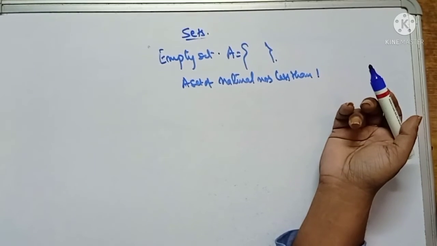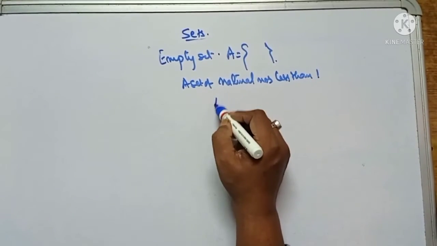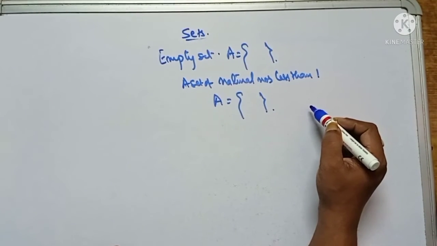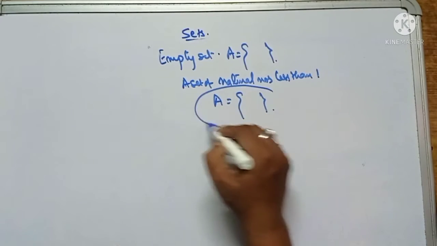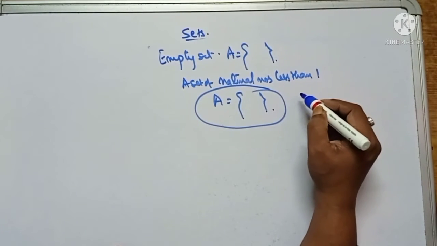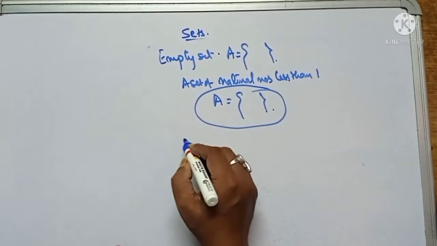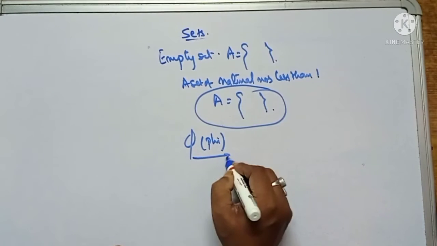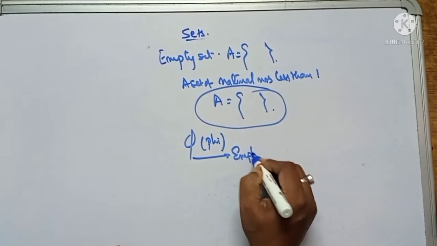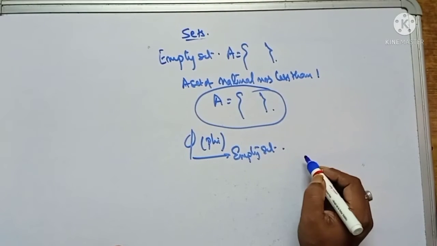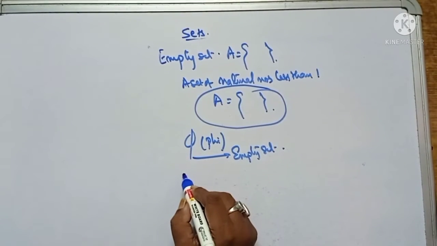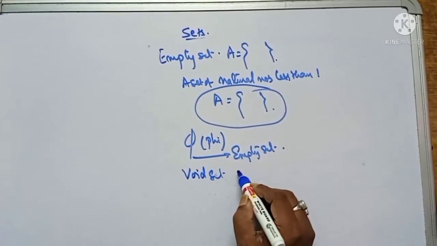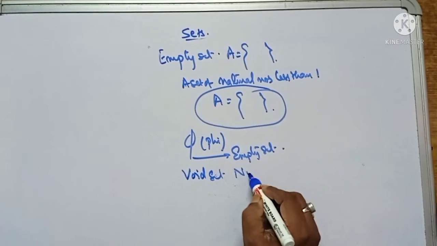There is no natural number less than 1, so there is no element in this set. Such a type of set is called an empty set, and it is represented by the Greek letter phi. This is an empty set. The empty set is also known as a void set or null set.